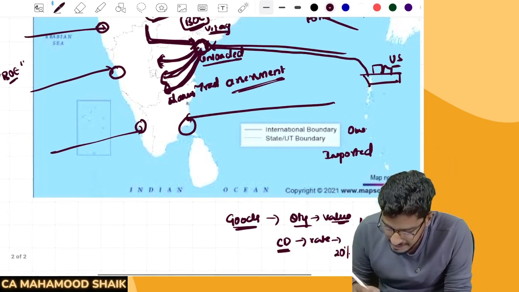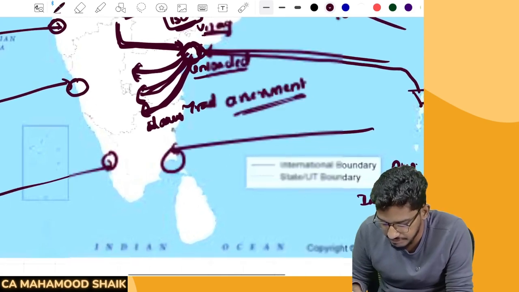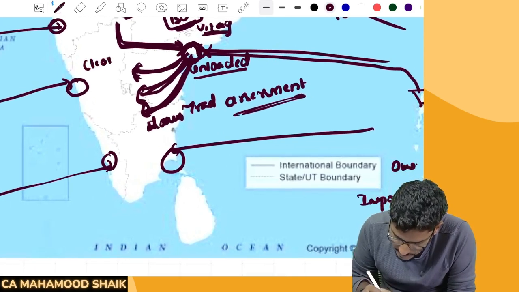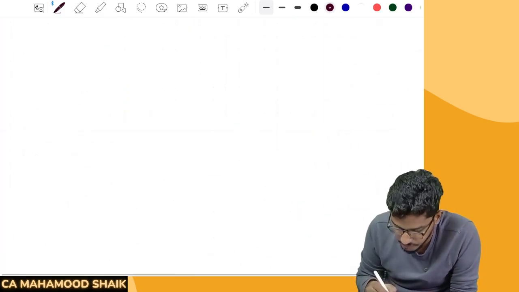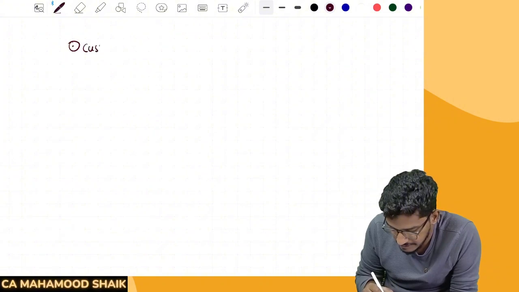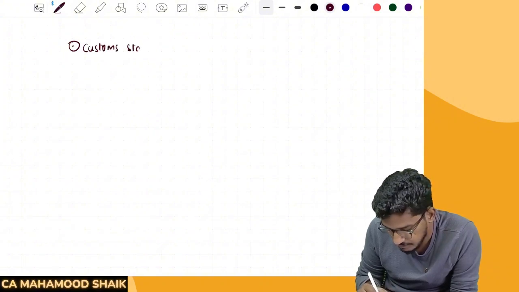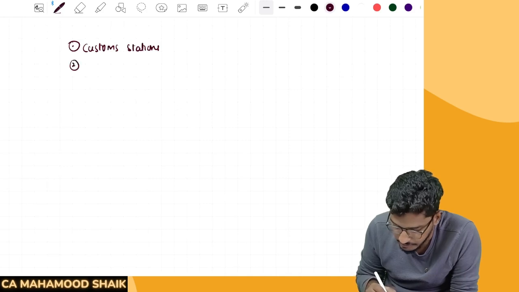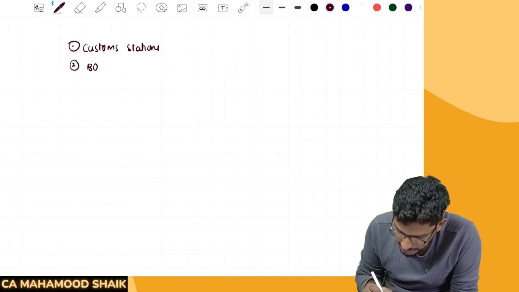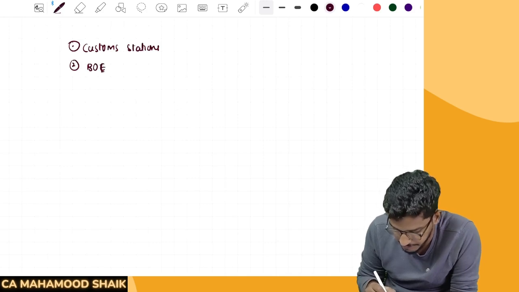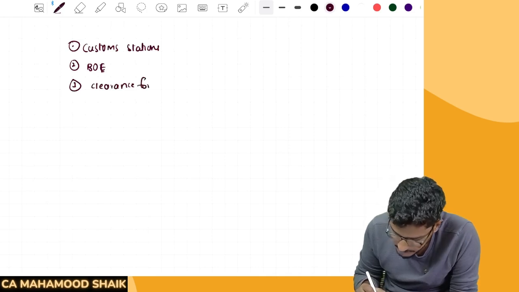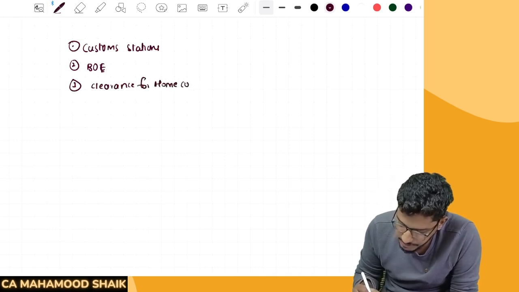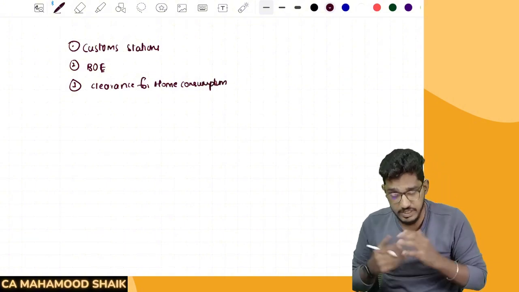That we call it as what? Clearance for home consumption. See, some terms we have to become very, very familiar with here. So what terms have I used till now? Come on. Number one, I have used something called customs station. Then I have used something called bill of entry. Now I am saying clearance for home consumption. All these terms are very, very important, guys. Once you become familiar with all these terms, the further discussion looks very smooth. If you don't understand these basic terms, the discussion sounds very complicated.